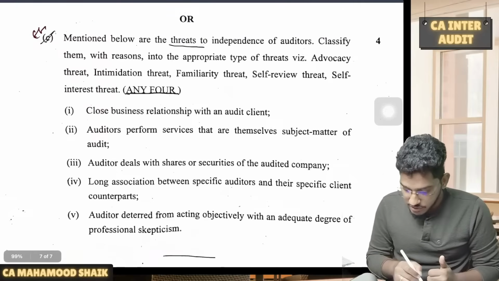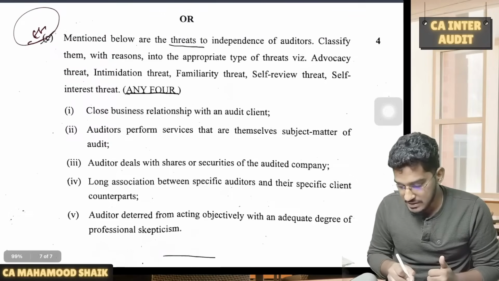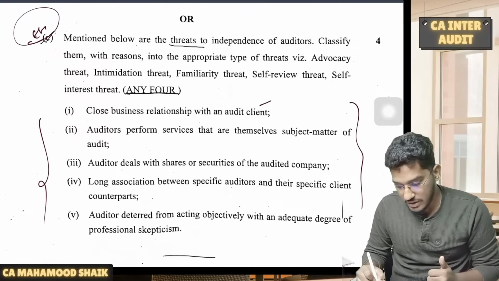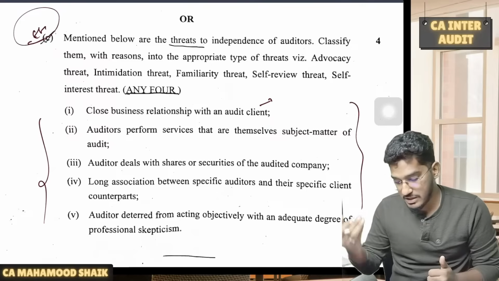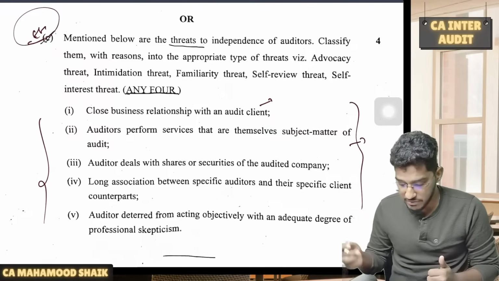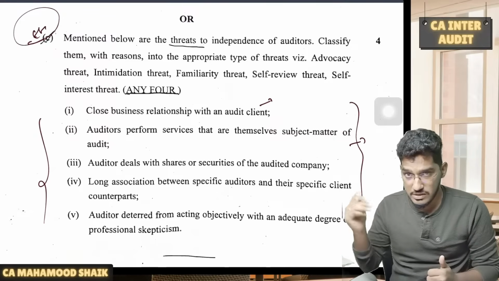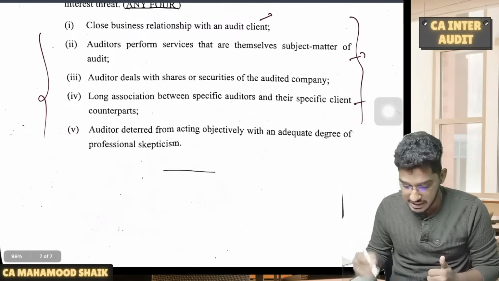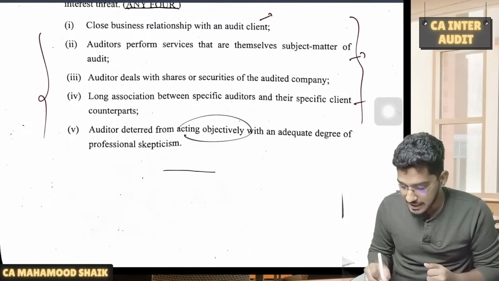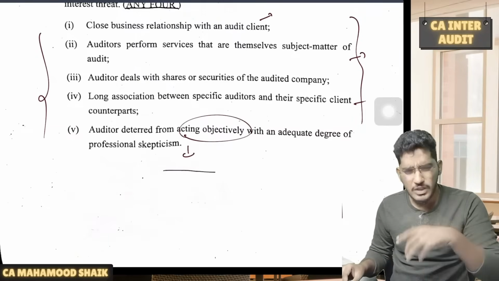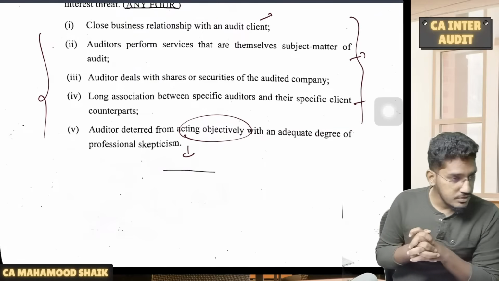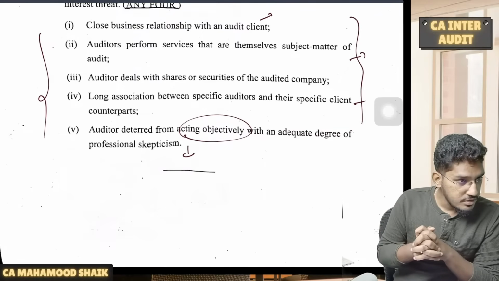So now they are asking you about what are the various threats to the independence. They have given you few examples. Like a close business relationship with an audit client, self-interest threat. Auditors perform the services that are themselves subject matter, self-review threat. Deals in the shares or securities, advocacy threat. Long association between specific auditors and their specific client, once again, familiarity threat. Deterred from acting objectively, this is the intimidation threat. Okay, right. So some questions are there.